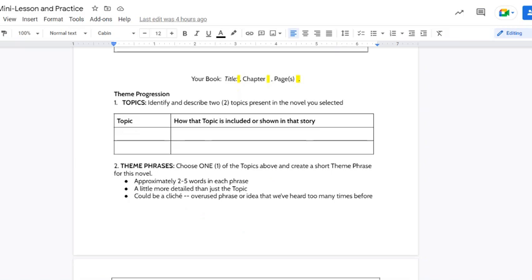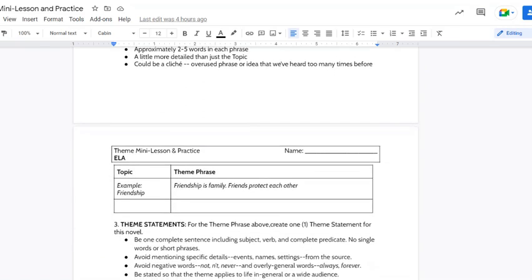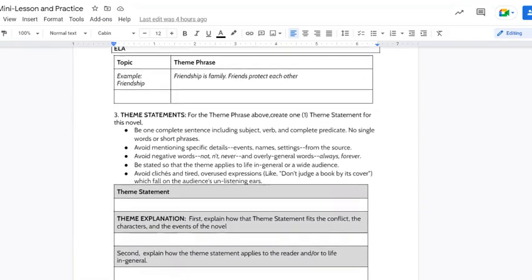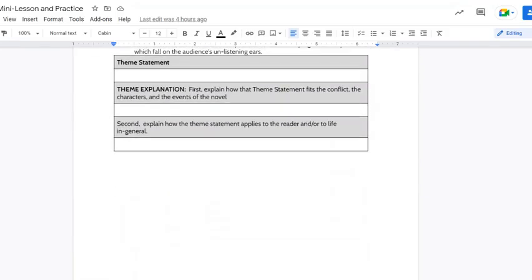Go ahead for the book that you are doing right now for class and follow the same three-step process from topic to theme phrase to theme statement. And go ahead and submit your work. Again, if you'd like to use this in place of the work that you're being assigned for those doing the adaptations packet, you are welcome and encouraged to do so.